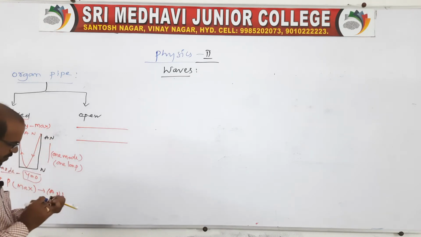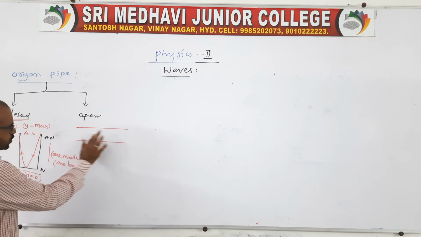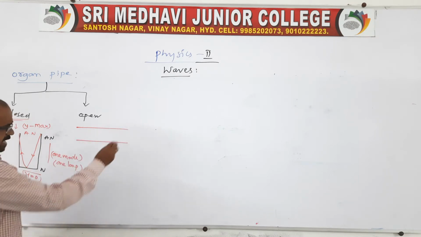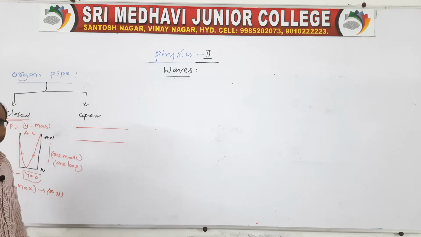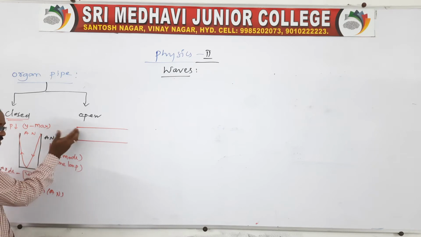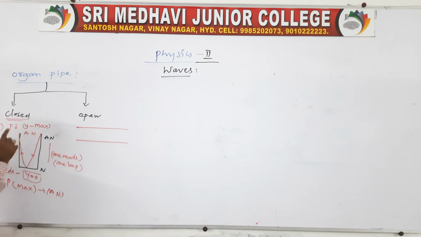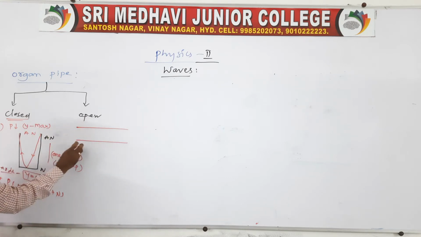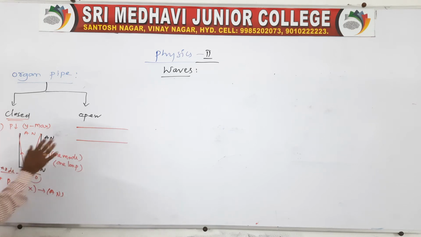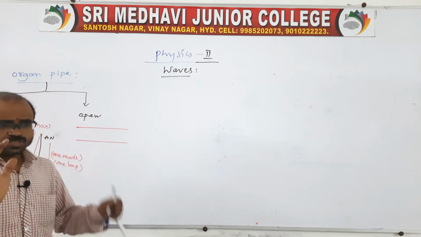Coming to the next one, the open pipe, where both ends are open. When air or gas is trapped in the open pipe, the wave goes through and comes out at the other end. You remember at open ends, just now I told you, the pressure inside is minimum, while the outside air pressure is maximum. Because of that, air comes to the open end and immediately the wave is reflected back into the same pipe.